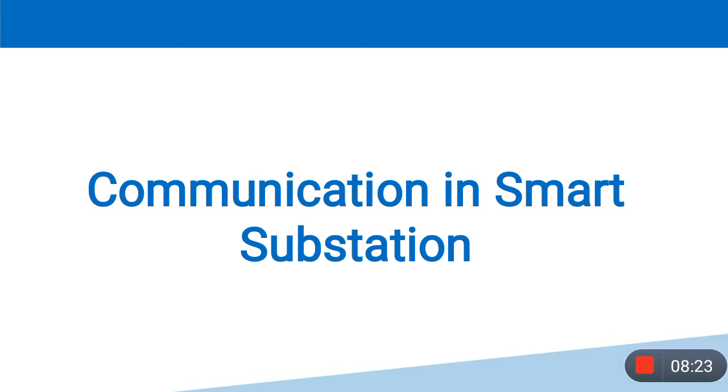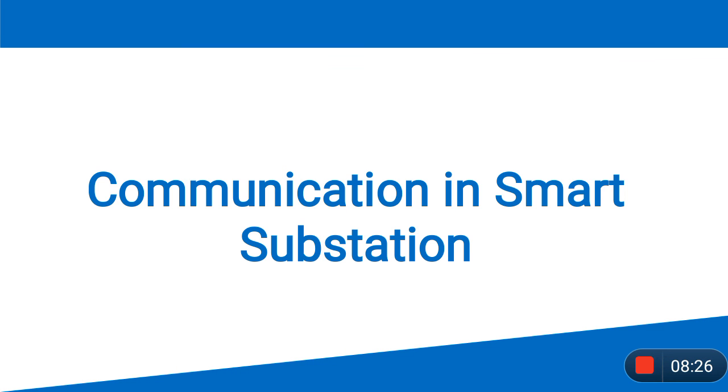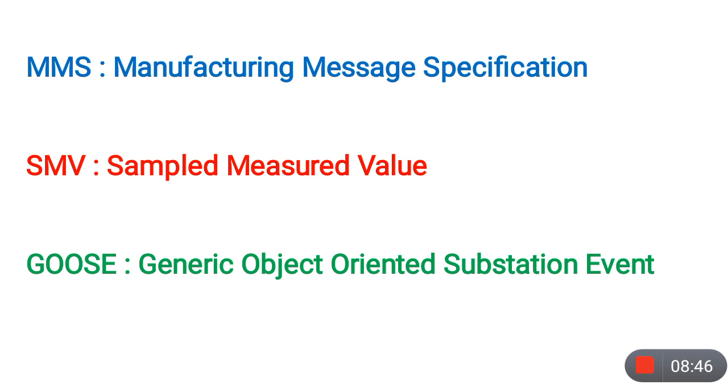Now we move on to the communication in smart substation. For the communication, we need a language. The languages used here are MMS protocol, SMV protocol and GOOSE protocol. Protocol means programming language. The MMS protocol means manufacturing message specification. The information regarding substation status used for manufacturing is sent using the MMS protocol.